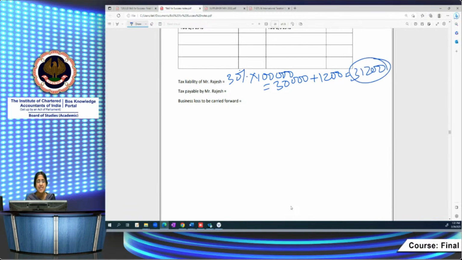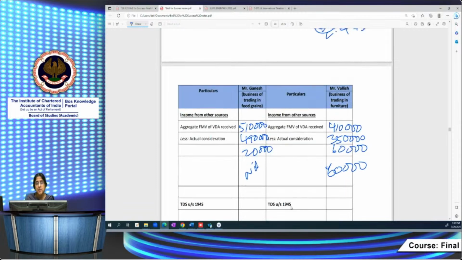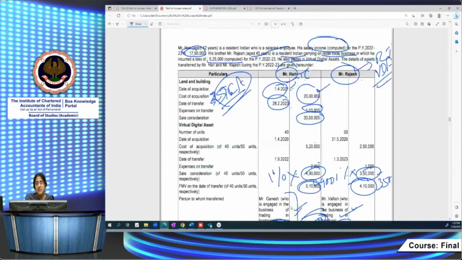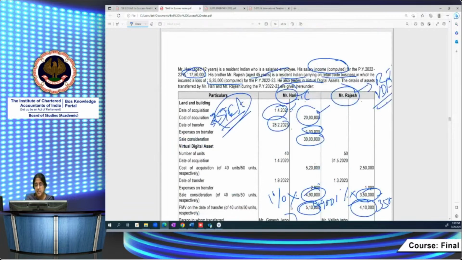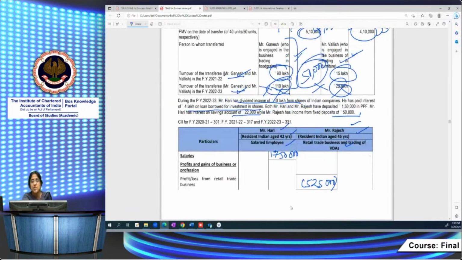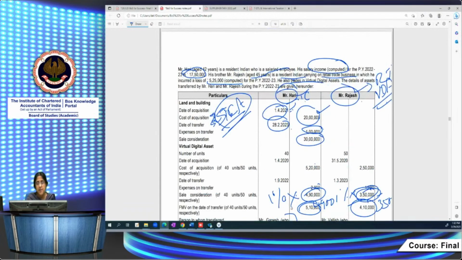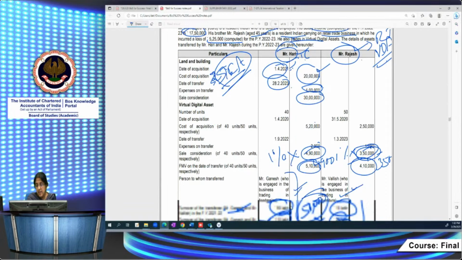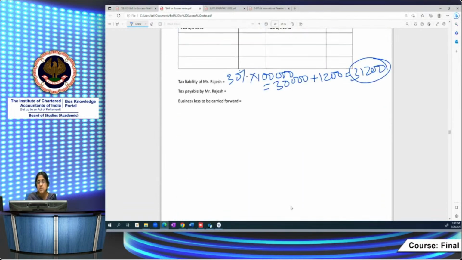But if you ask the tax payable, what is the difference between the two? It's the TDS. You already know tax has been deducted. What tax has been deducted? 1% of the sale consideration. In case of Rajesh, the consideration is 3,50,000. 1% of that would have been deducted by Valish. Valish would have deducted 3,500 while making that payment. So when I compute my tax payable, I deduct the 3,500 since I'll be getting credit for it. So 31,200 minus 3,500, my tax payable will be 27,700. 27,700 would be the tax payable by Rajesh.